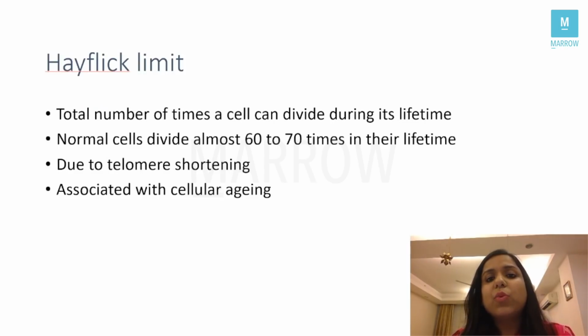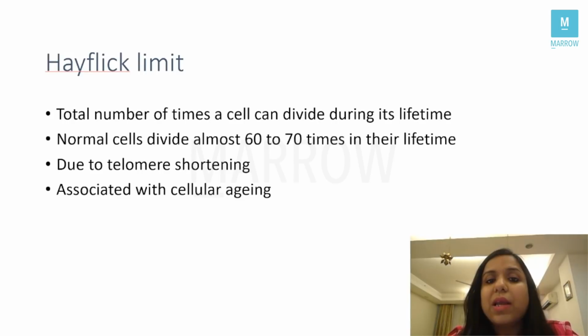Now, you will ask me a question: why will a cell divide only 60 to 70 times and not indefinitely? Because of the process of telomere shortening. Remember, when we studied cellular aging, I told you the concept of telomeres and telomere shortening, that with every cell division, telomeres shorten. What are telomeres? They are short repeated sequences of DNA at the ends of chromosomes, right? So when the cell divides, the telomere shortens. Ultimately, when the telomere totally disappears, the cell dies, right?